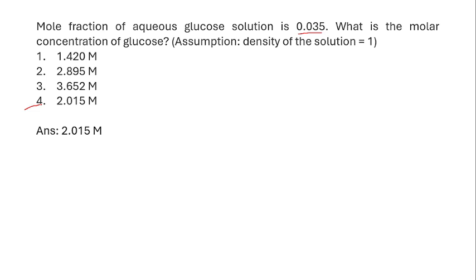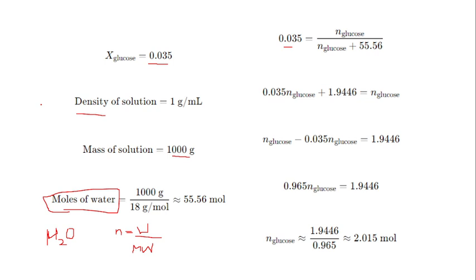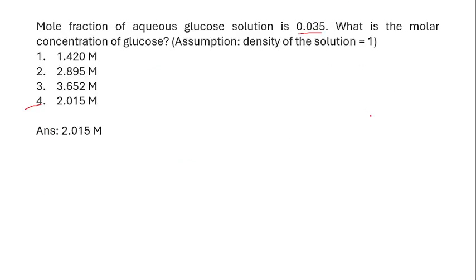Do you understand this problem? Any doubts in this one? First, the mole fraction is given and the moles of glucose is being asked. So the formula is mole fraction is equal to moles of glucose divided by moles of glucose plus moles of water. So we are finding the moles of water and then we are rearranging the equation and calculating the moles of glucose using this equation. Okay. I hope no doubt is there.